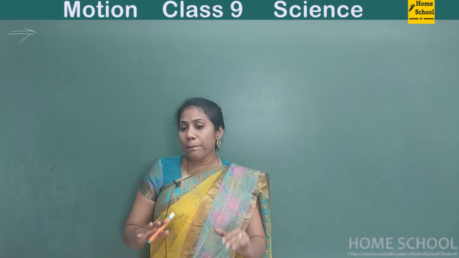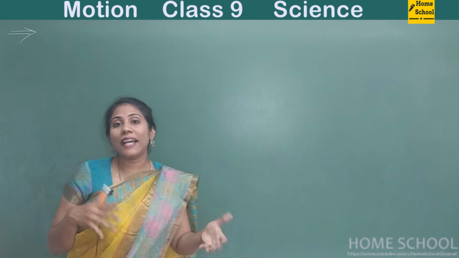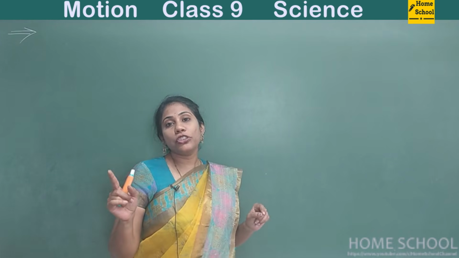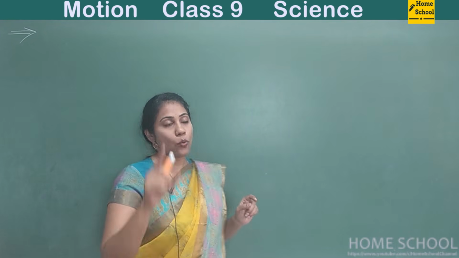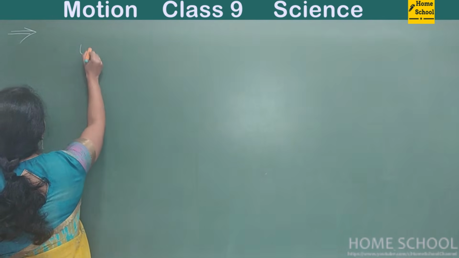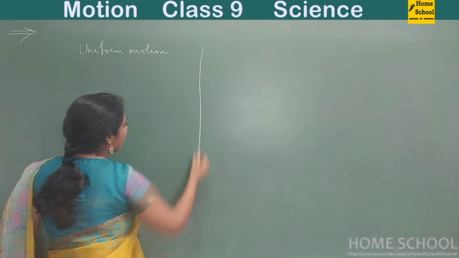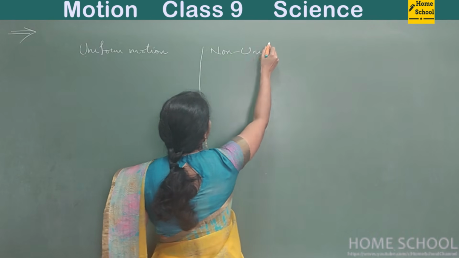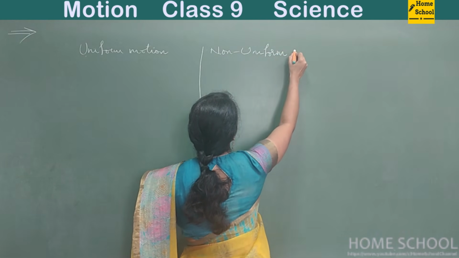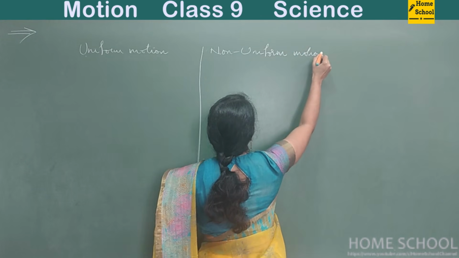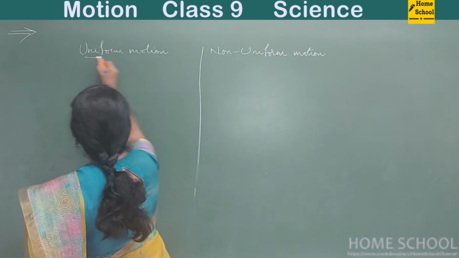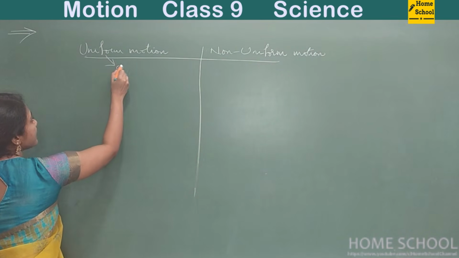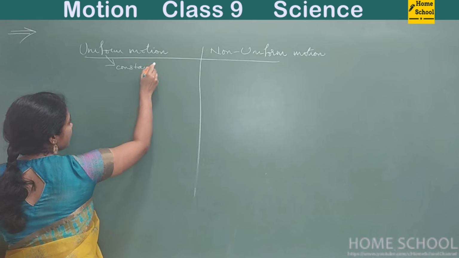Okay, so before we go for speed and velocity, let me give a clarification about two types of motion. One is uniform motion and the other one is non-uniform motion. You must know what is the difference between uniform motion and non-uniform motion. So the word uniform means constant, something that is constant.